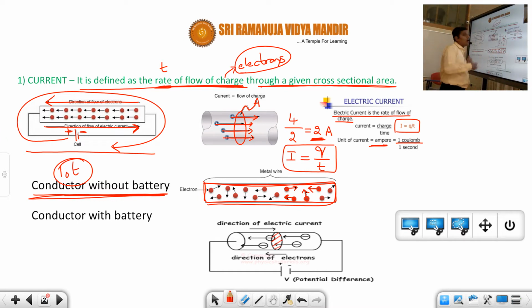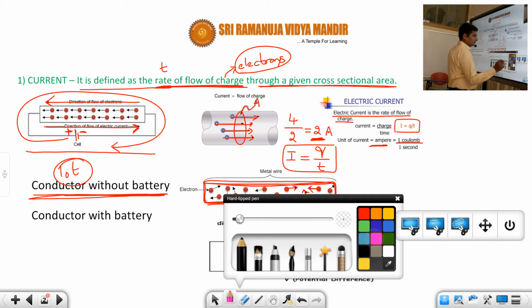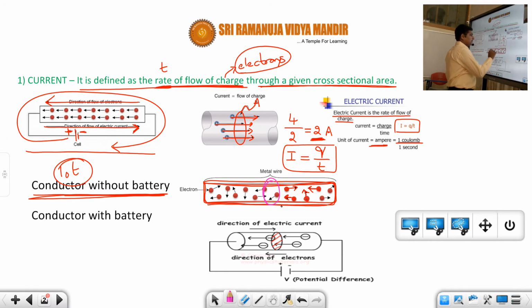They will be moving randomly in all directions. In this diagram you can see that electrons are definitely moving. But if you take any cross-sectional area like this, can you say definitely that, suppose, 4 electrons are going this side? No, you cannot tell. Why? Because maybe 4 electrons went this side, but again they may come back, since the direction is random.